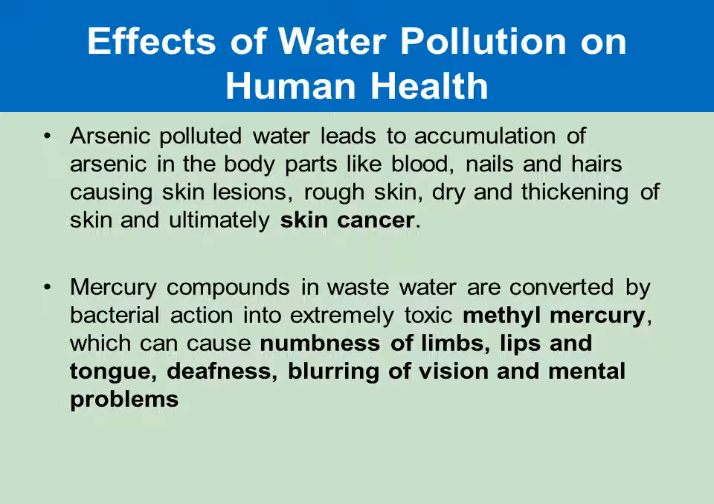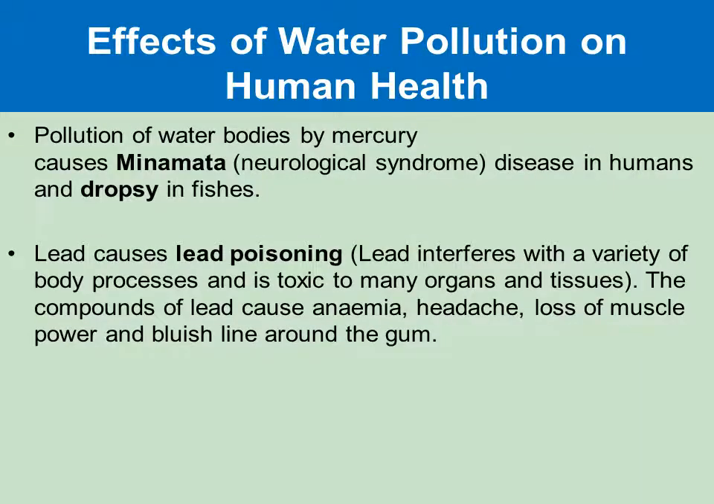So mercury and its compounds, arsenic and its compounds, and lead are very dangerous. Poisoning of water bodies by mercury can cause various symptoms affecting the nerves. That is neurological symptoms. That is Minamata. It is a neurological disease that happens especially in humans, and dropsy happens in fishes.